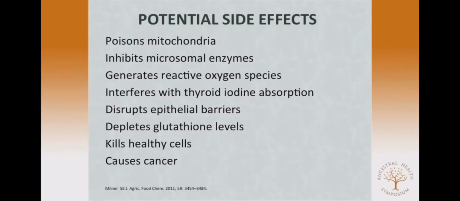So what might this mean for us? How does it do it? The primary way these chemicals kill or try to kill these small creatures that are trying to eat it is that it poisons their mitochondria. The mitochondria are very important. They're the energy powerhouse of all of our cells. And it also causes all kinds of other problems as well. As you look below, you can see. And in scientific studies, it's been shown that it can kill healthy cells as well as cancerous cells, and it can actually cause cancer itself.